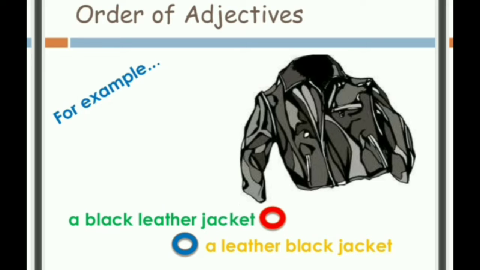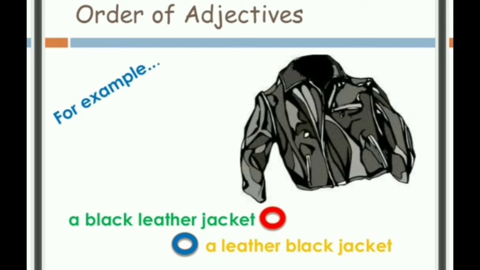Okay students, in the earlier part, if you remember, we had studied that we have to first identify the noun in the sentence. So the noun over here is jacket, and there are two adjectives describing the jacket. These are black and leather. In the yellow sentence it's leather and black. So this is what we are going to learn.